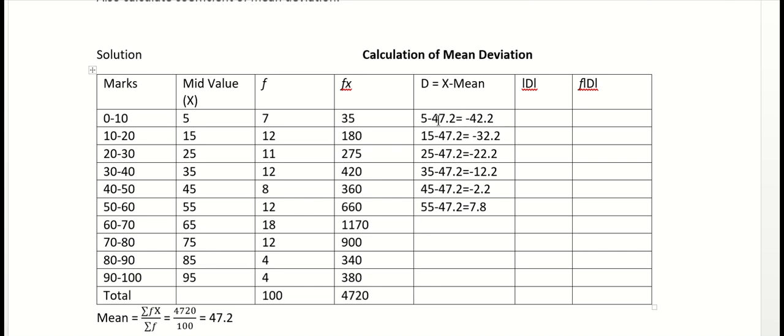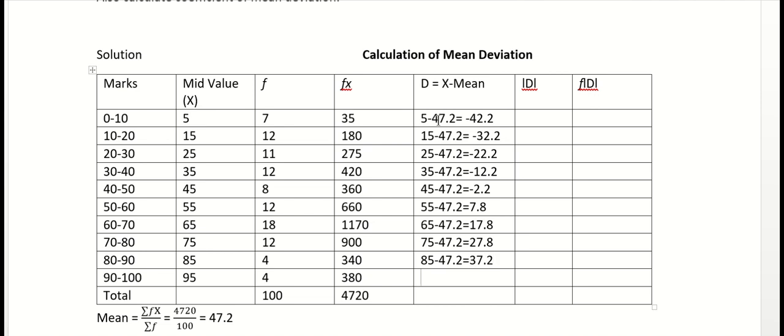Then 65 minus 47.2, 17.8. Then we have 75 minus 47.2, we get 27.8. 85 minus 47.2, 37.8.